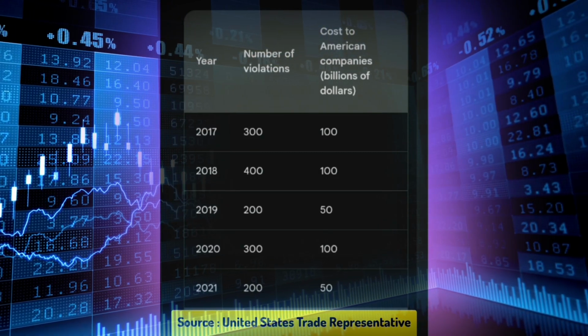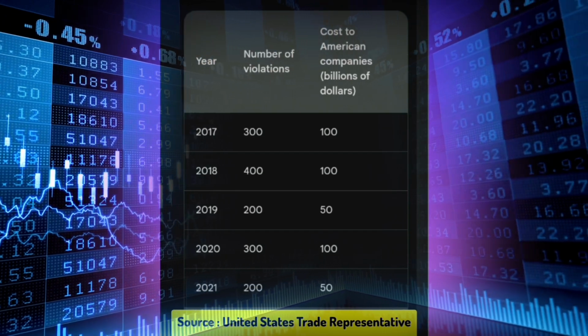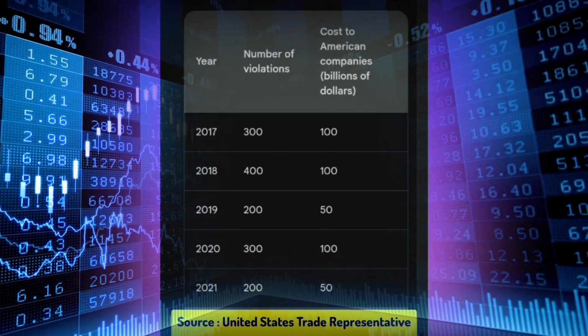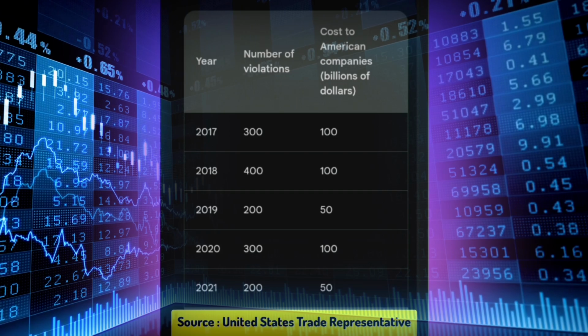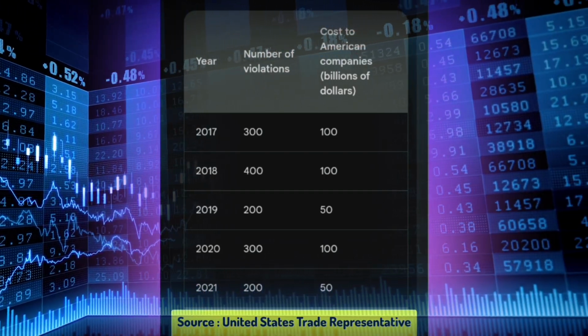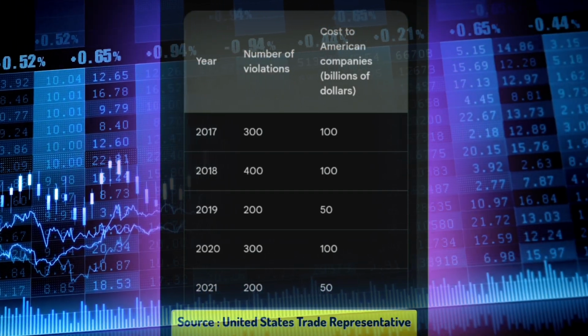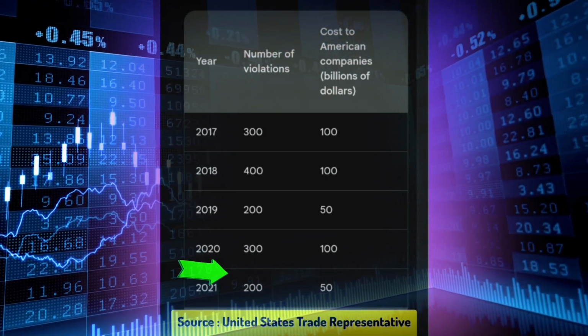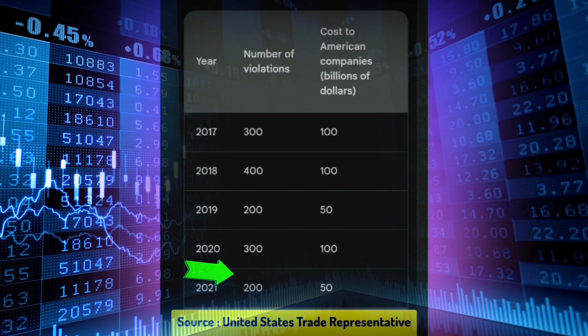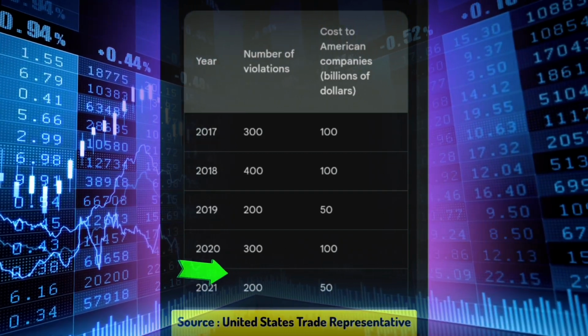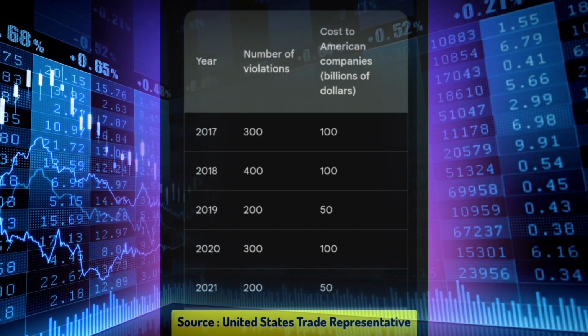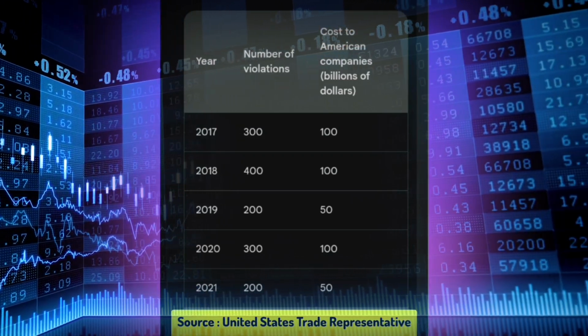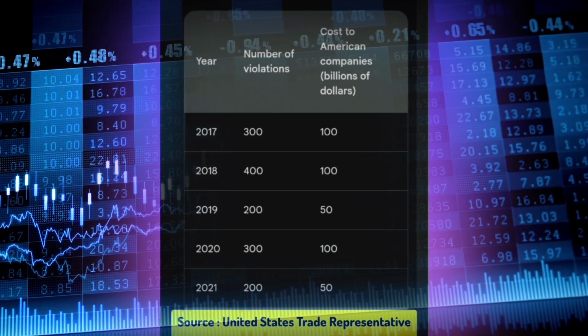The table shows that China has committed a significant number of trade violations since 2017, with the total number of violations reaching 1,300. These violations have had a major cost to American companies, totaling $200 billion. The number of violations has increased each year since 2017, with the most violations occurring in 2018 and 2020.